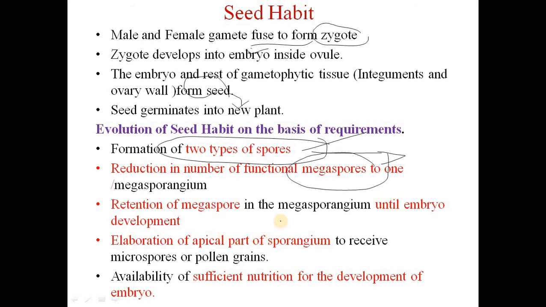Then this megaspore remains inside the megasporangium until embryo development. Afterwards, elaboration of the apical part of the sporangium to receive the microspore or pollen grain for fertilization. And lastly, availability of sufficient nutrition for the development of the embryo. So this is very well observed in angiosperms.